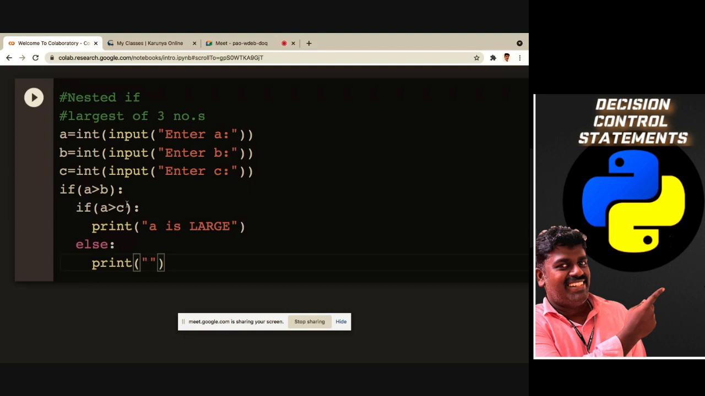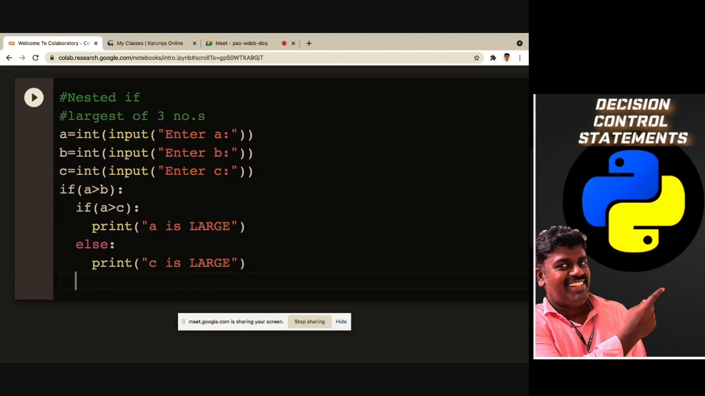Anyone? C. C, yeah, C is greater. Normally you would know, right? Okay, so A is greater, and then this condition fails. So then automatically we can say C is large. C is large. Good. Okay, so then what do we have to do? We didn't check for B, right?